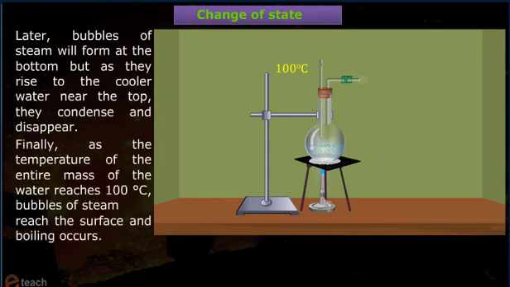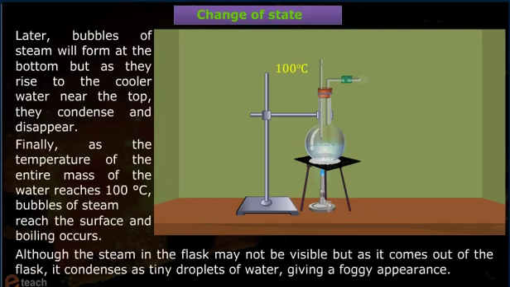Finally, as the temperature of the entire mass of water reaches 100 degrees Celsius, bubbles of steam reach the surface and boiling occurs. Although the steam in the flask may not be visible, as it comes out of the flask, it condenses as tiny droplets of water, giving a foggy appearance.